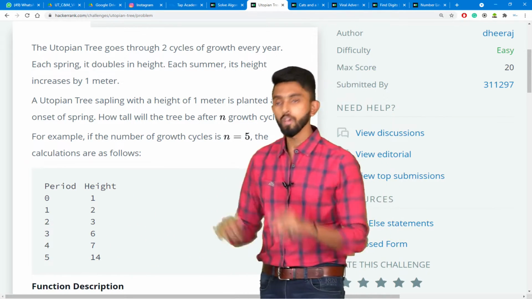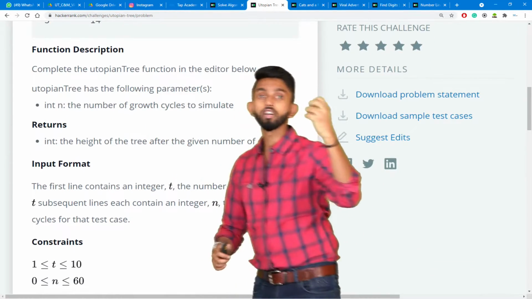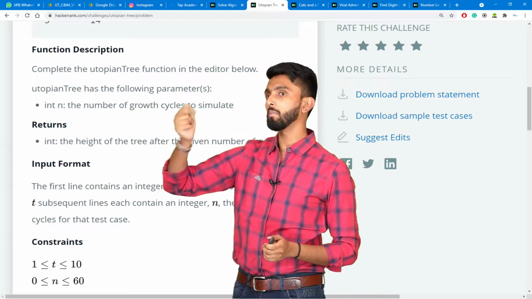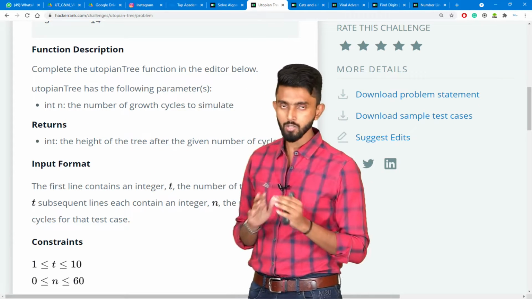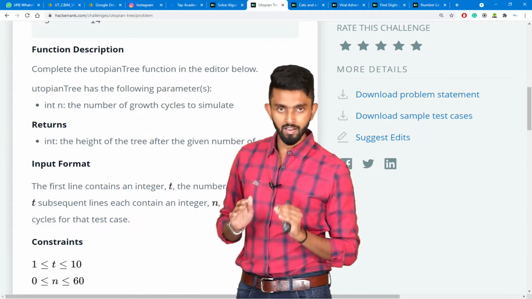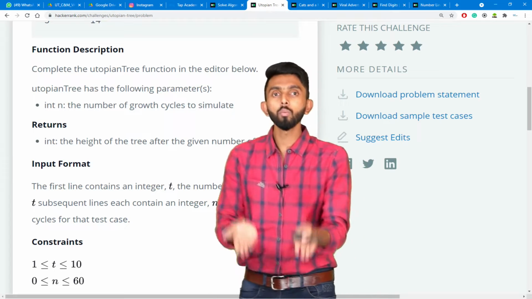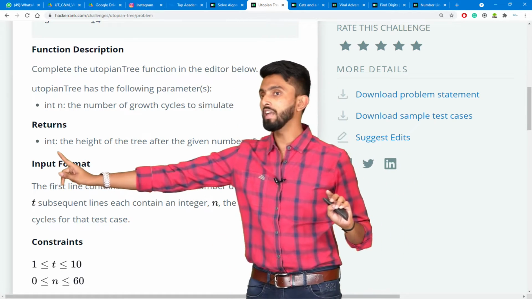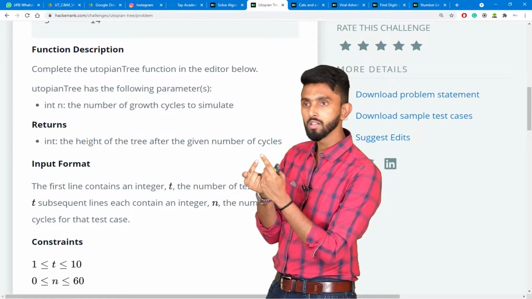So what should we do? What we must do is write a function which accepts one parameter, n, the number of growth cycles. If you give n, it should tell what the total height of the tree will be after n growth cycles. That is what it should return: an integer, which is the height of the tree after the given number of cycles.